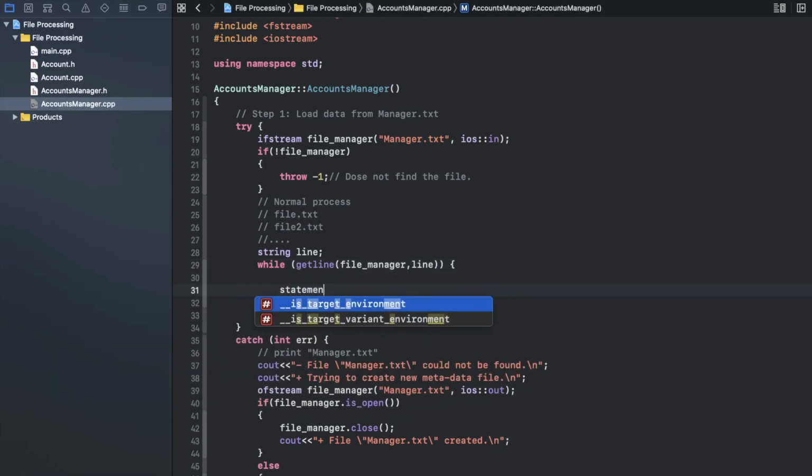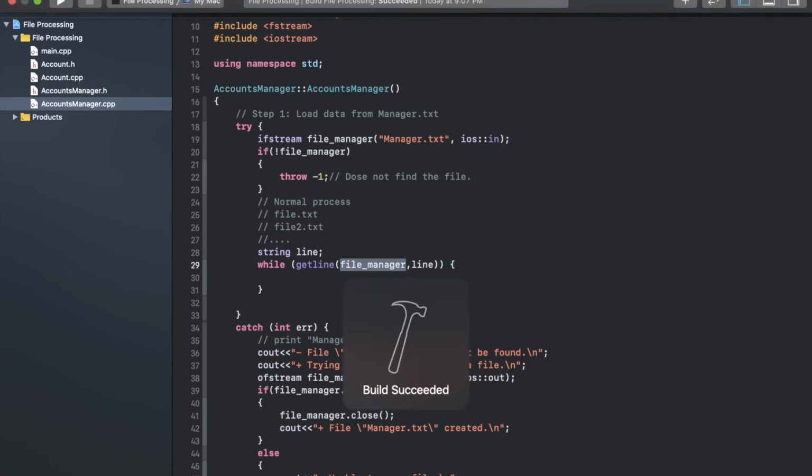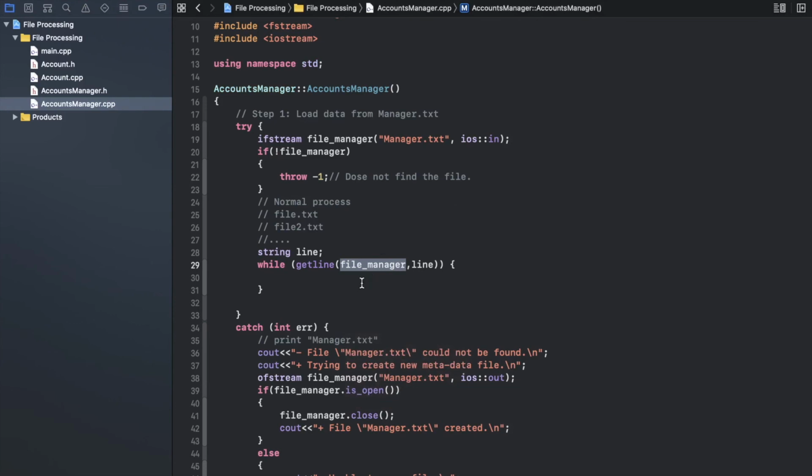Let me remove that autocomplete sentences. So I will read what? I will read the data from file manager, and I will store each line inside that temporary one.